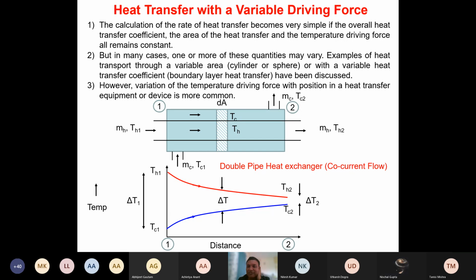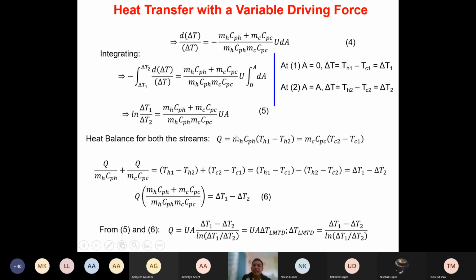But in most practical cases, even though U can vary across the length, we use a constant value of U. So this delta T LMTD, we will be using all the time without worrying too much. Is it clear to everyone? Hello? Is it clear? Okay.